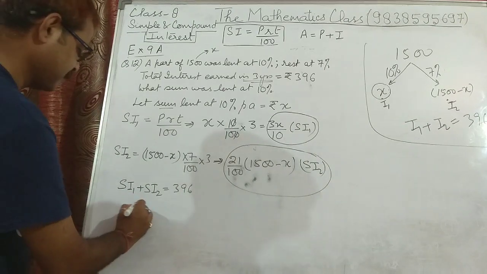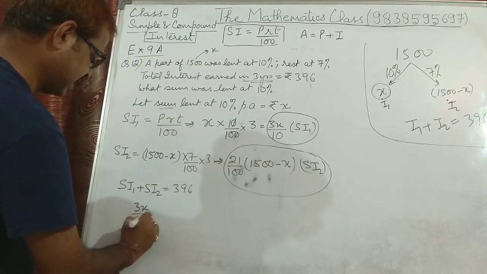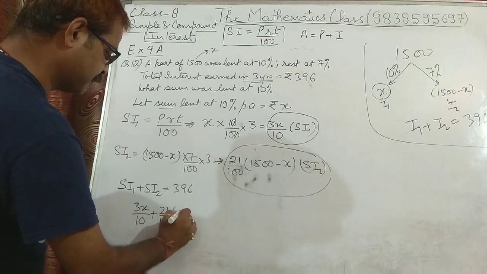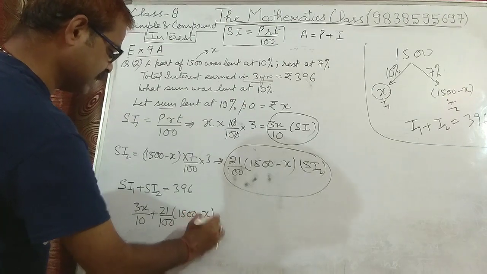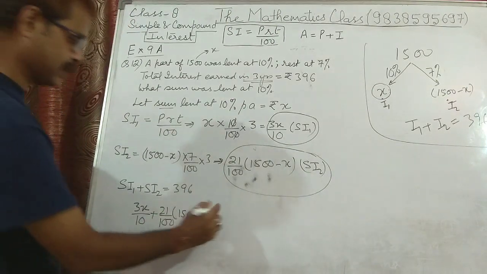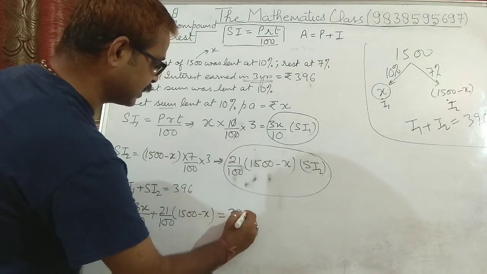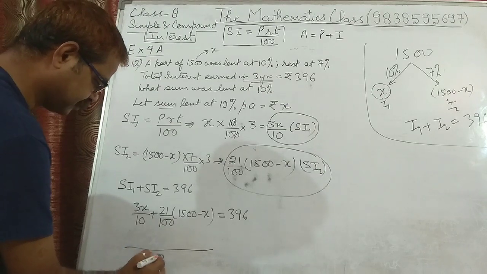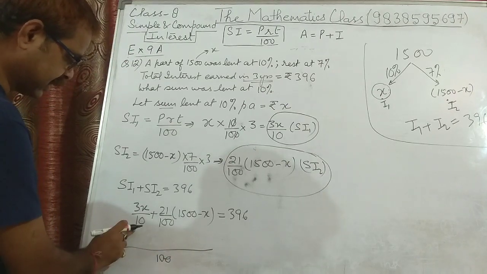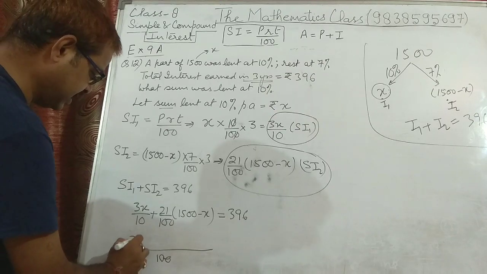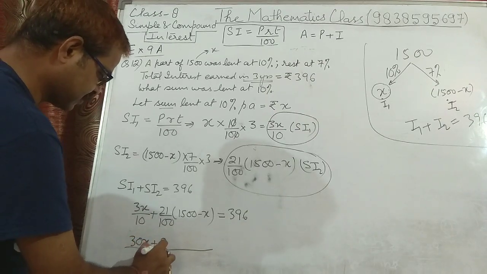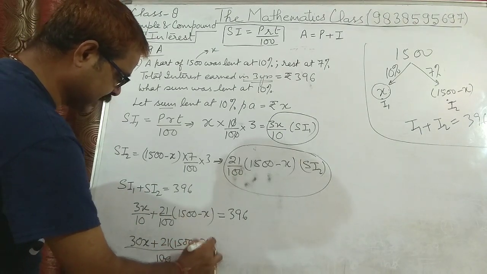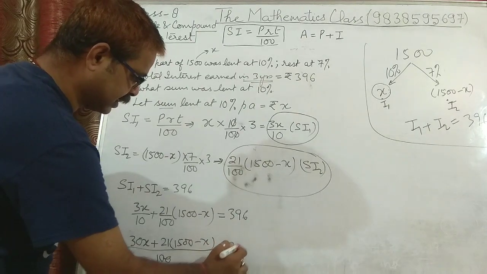So SI1 is 3x upon 10 plus 21 upon 100 into 1500 minus x, equal to 396. Now when we solve, we take the LCM as 100. 100 divided by 10 is 10, 10 into 3 is 30x, plus 21 into 1500 minus x, is equal to 396.